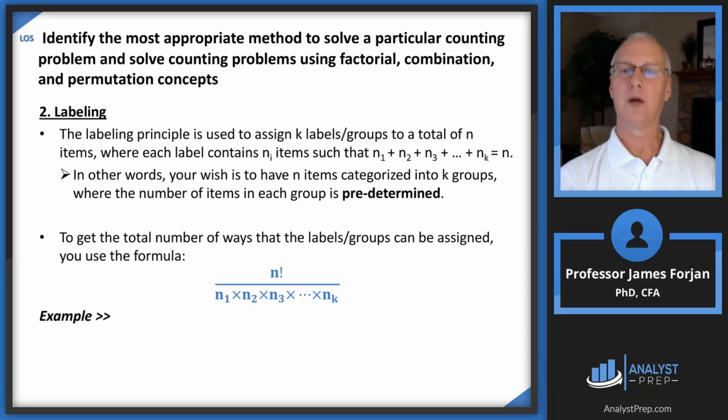The labeling, this is what I was talking about with the different risk classes in that example of the 10 stocks. Labeling is the principle to assign k labels or groups to a total number of items in which each label contains a certain number of items you wish to categorize into k groups. And there's the formula there. You take the n factorial and put that in the numerator, and then you divide by the product of the n's all the way up to k.